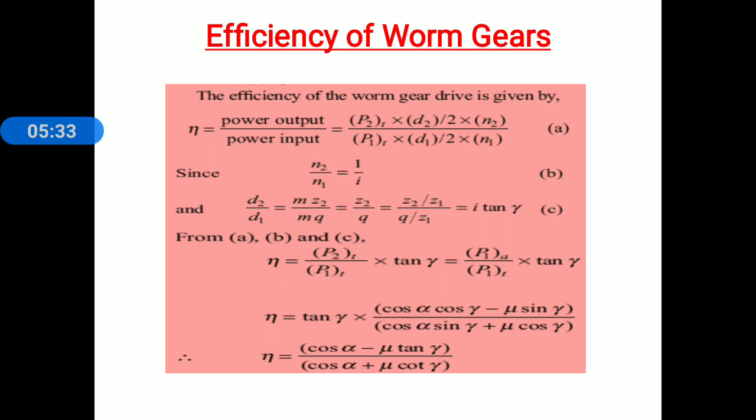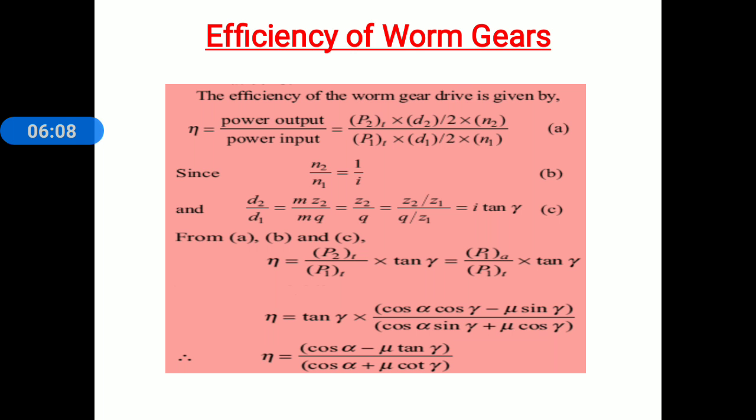Now everyone knows how to find out the efficiency. The efficiency of worm gear drive is given by: efficiency is equal to power output divided by power input. Power output is torque of worm wheel into speed of worm wheel. Input power is equal to torque of worm into speed of worm.